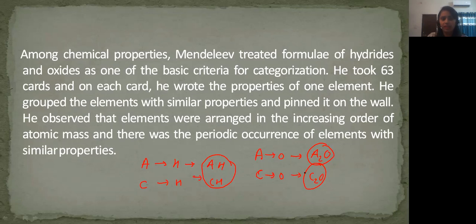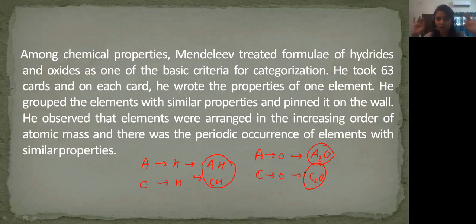He grouped the elements with similar properties and pinned them on the wall. He just noted down the properties, and out of 63, he picked the elements with similar properties. One by one, block by block, he was arranging them in the form of a wall.